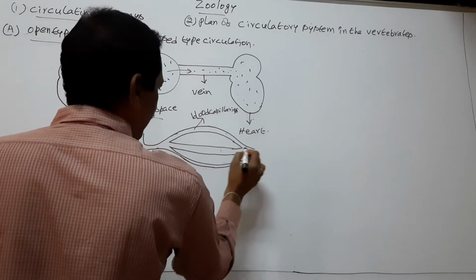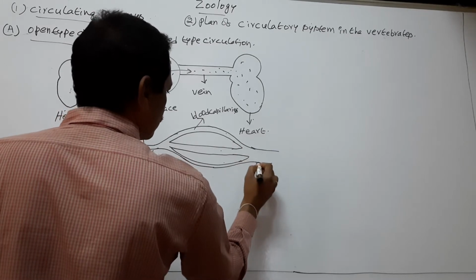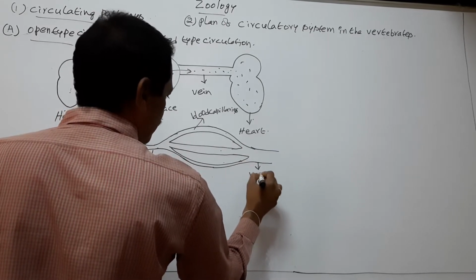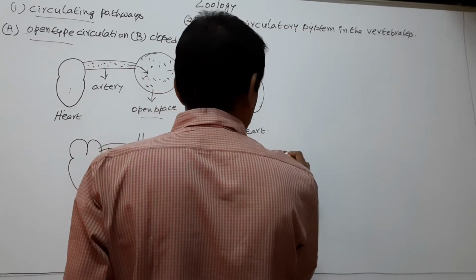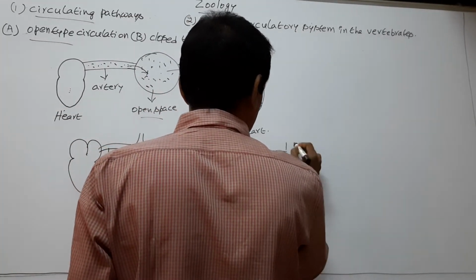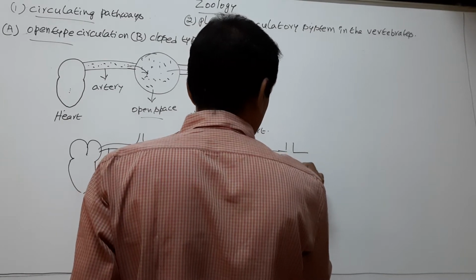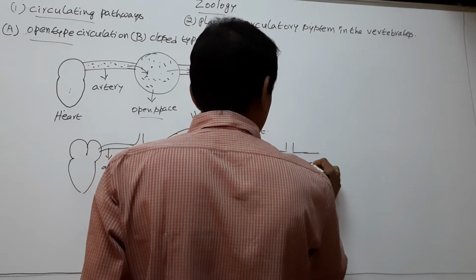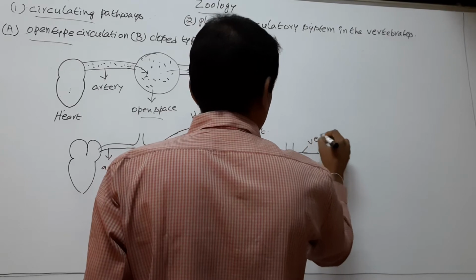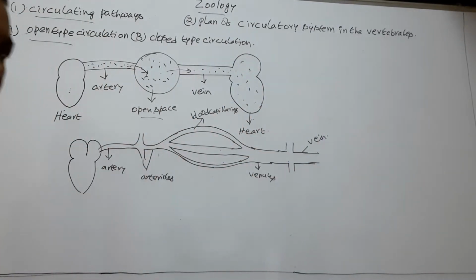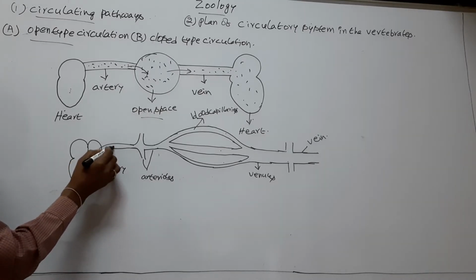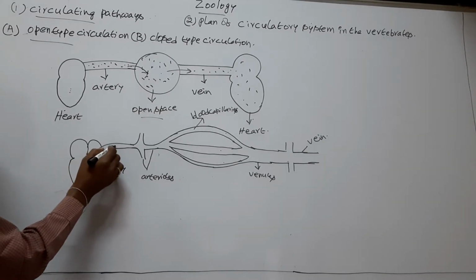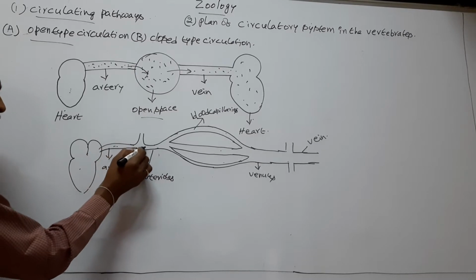The blood capillaries join to form venules. The venules join to form vein. In this process, the heart pumps its blood into arteries. Now arteries carry this blood and release it into arterioles.